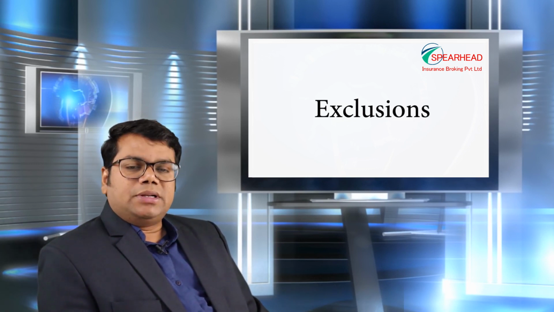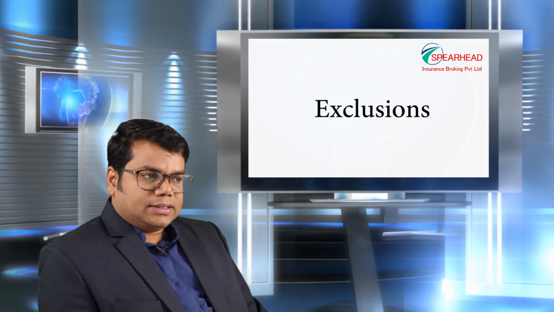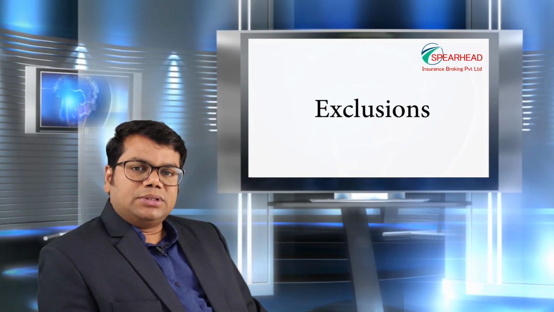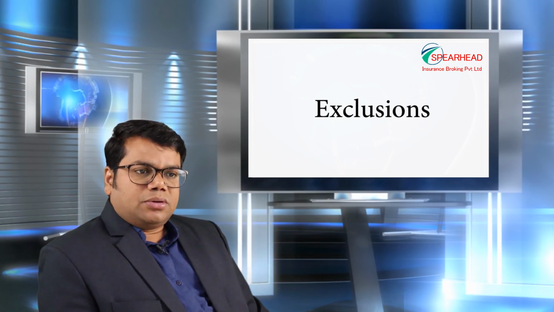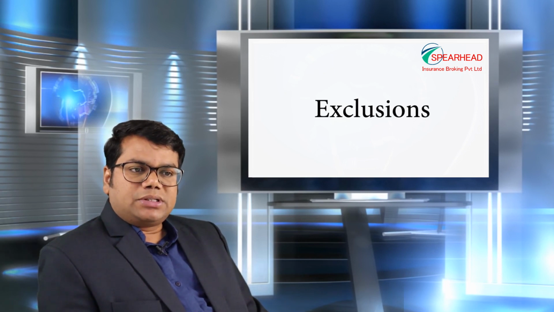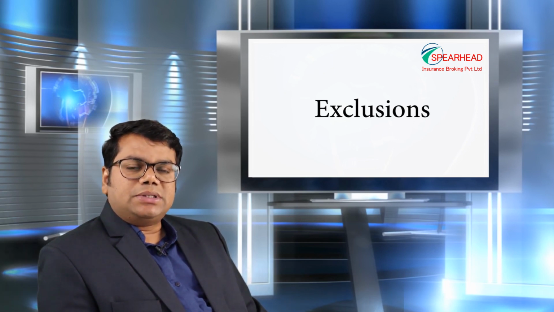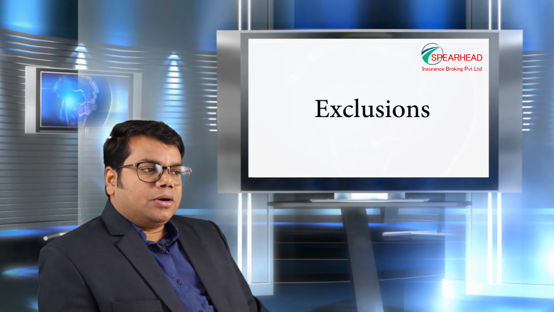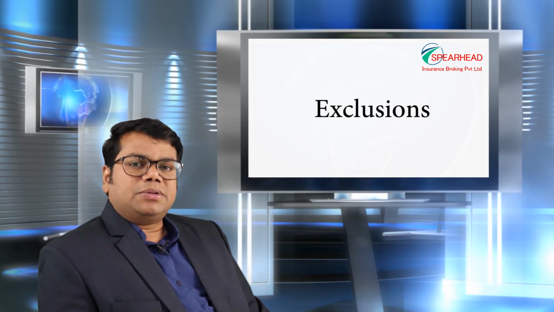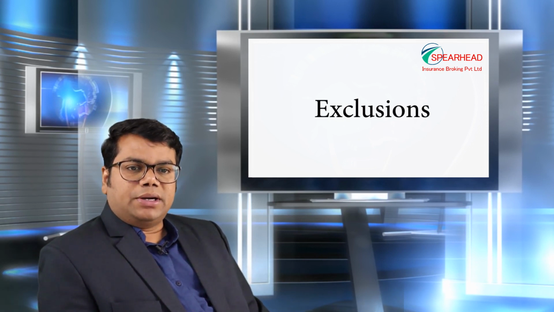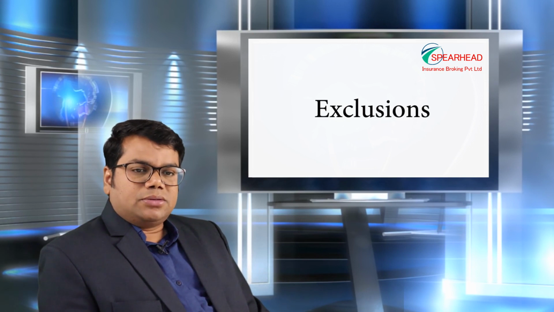This is commonly referred to as SRCC, strike, riot and civil commotion. These are also not considered by the insurance company, because it is willful participation in something that would create, or is like inviting, an accident. So, something that is unwarranted is being warranted. So, these things are also not covered.